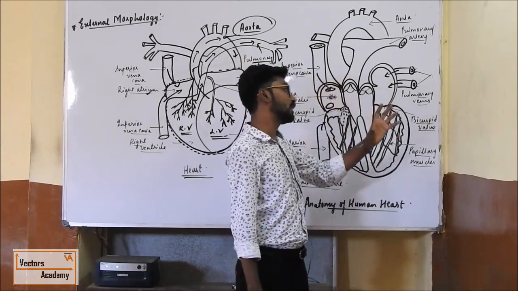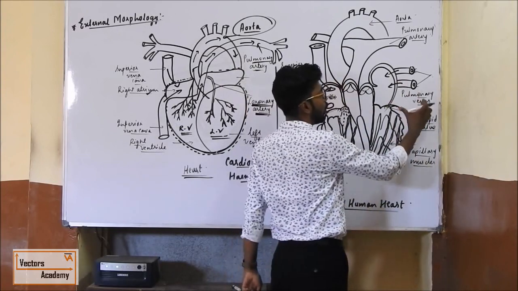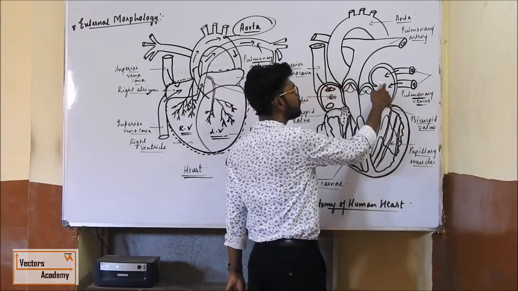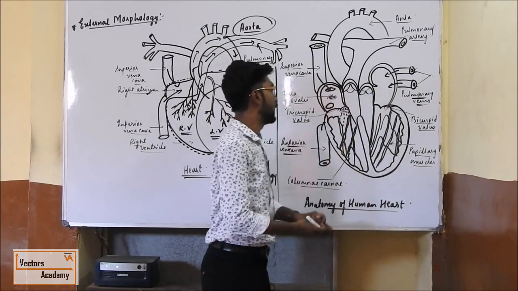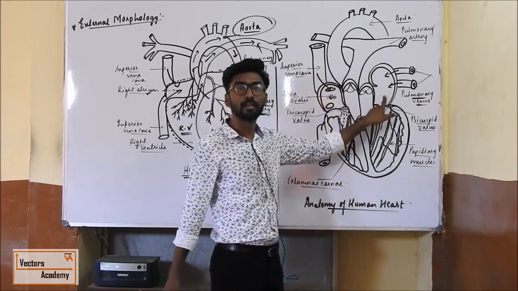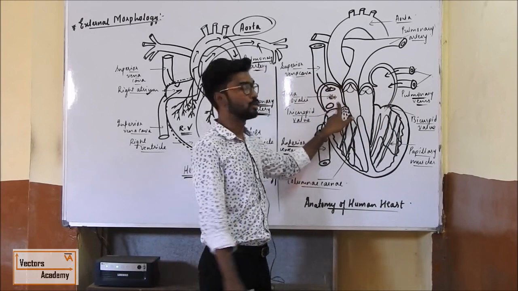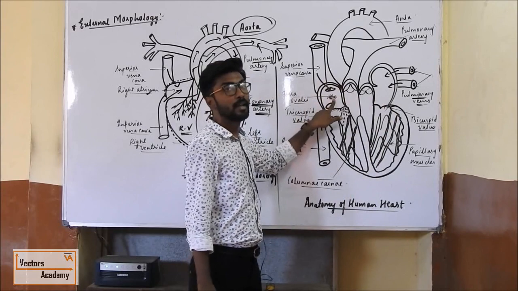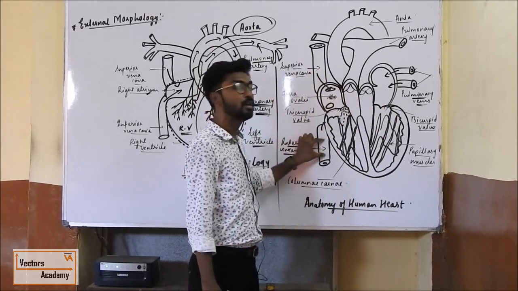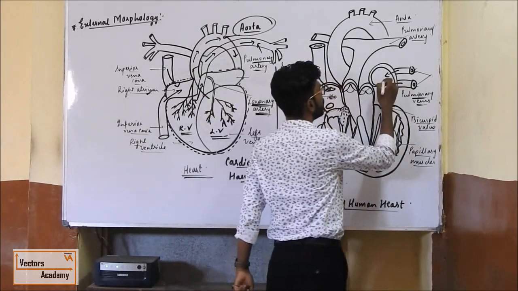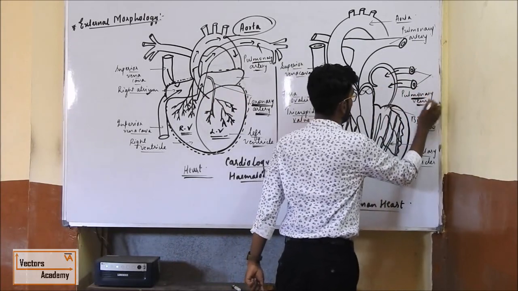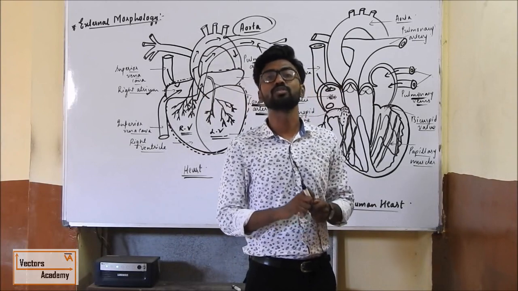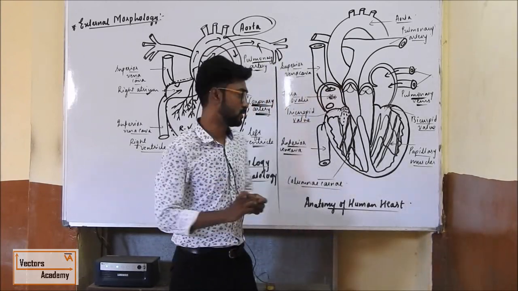Okay, so in the lungs there is oxygenated blood, and that oxygenated blood via the pulmonary vein will enter into the left atrium. This is the right atrium, this is the left atrium. Here there is deoxygenated blood, here there is oxygenated blood. Deoxygenated blood is coming from the superior vena cava and inferior vena cava, and here the oxygenated blood is coming via the pulmonary veins.